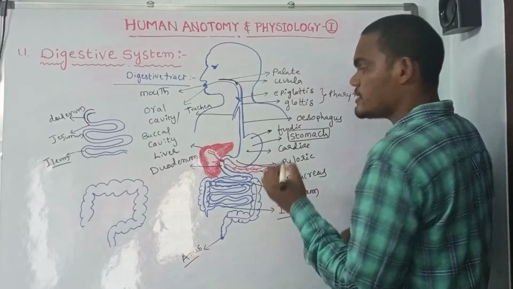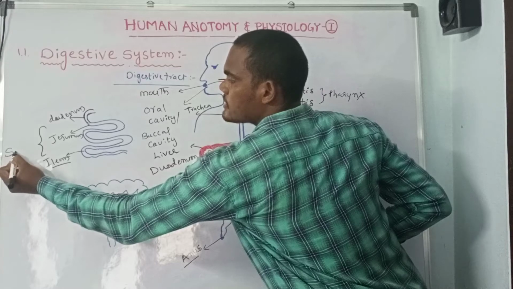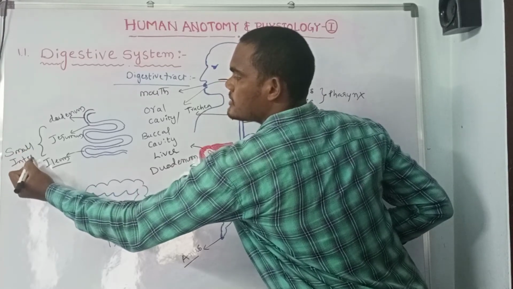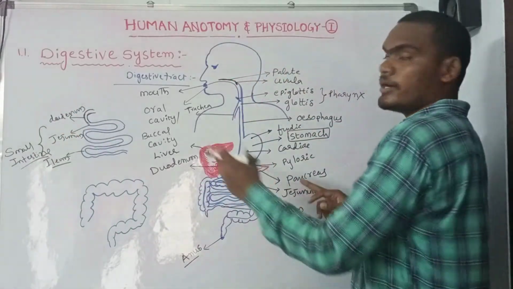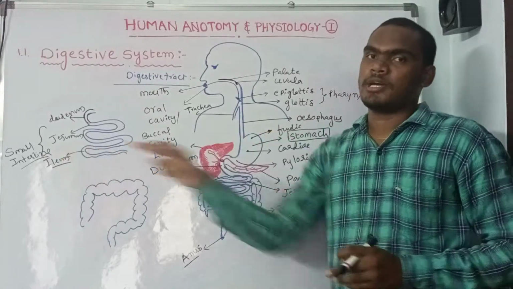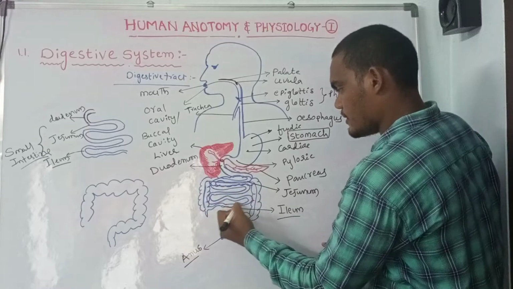So these three parts, the duodenum, jejunum, and ileum, are known as the small intestine.